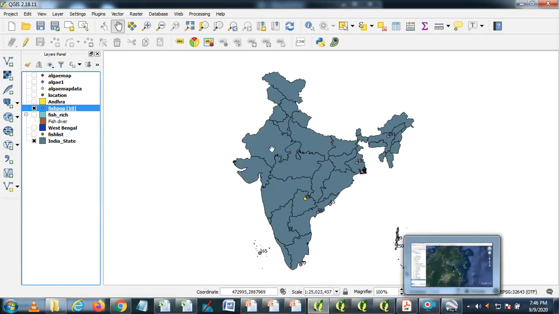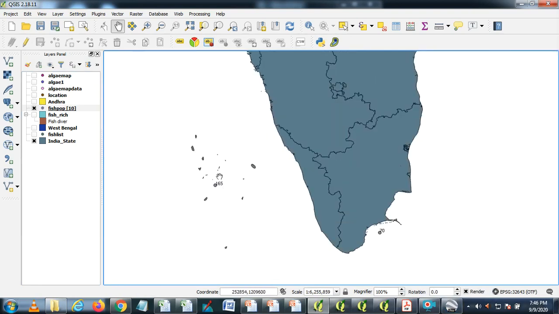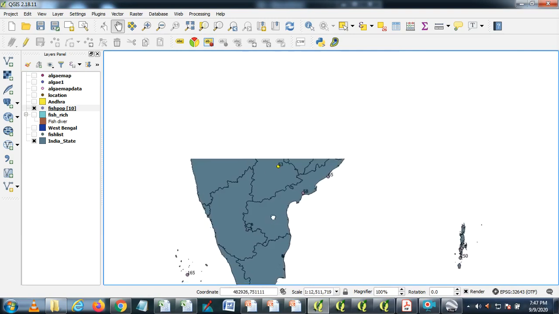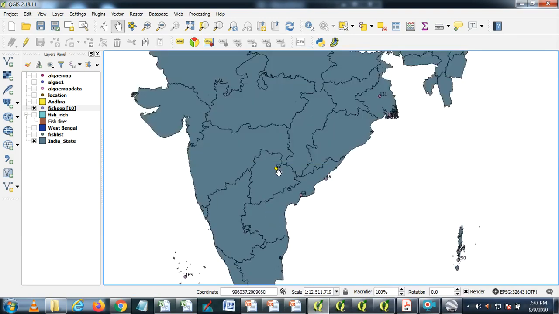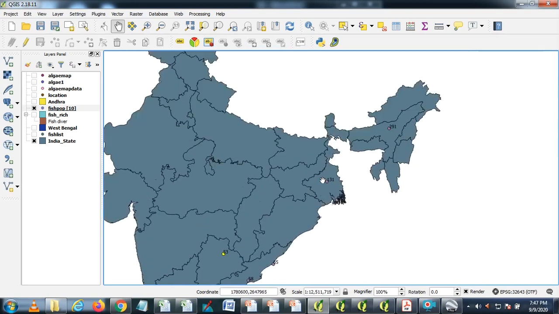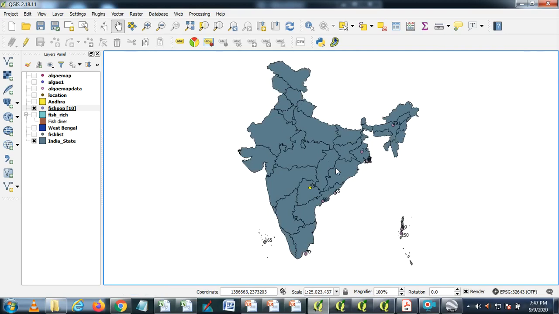That was added, where we can see the creation of a layer that talks about the number of species identified: in Lakshadweep Islands, ornamental fishes in parts of Andhra Pradesh, Telangana, Kolleru in Andhra Pradesh, Visakhapatnam, and in the Northeast as well as West Bengal. So this shows a consolidated list of ornamental fishes, how they are distributed, and it also shows the gap where proper survey was not done or not recorded about these ornamental fishes.